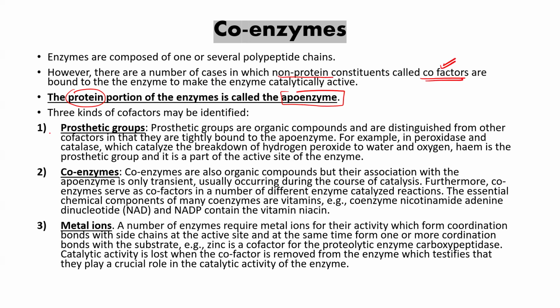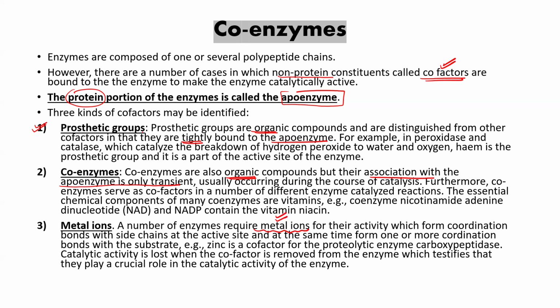There are three main types of cofactors. First is prosthetic group, which is an organic compound, but it is tightly bound to the apoenzyme. Another is coenzyme, which is also an organic compound, but its association with the apoenzyme is only temporary. Third is metal ion. It is metal ion. So first of all, you should understand there are three types of cofactor.